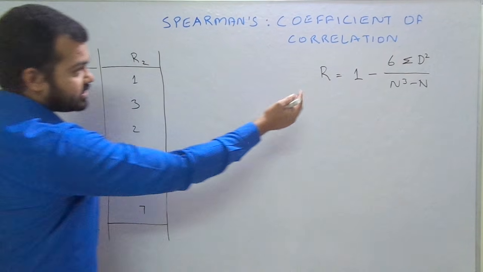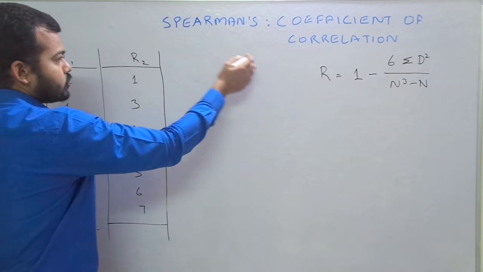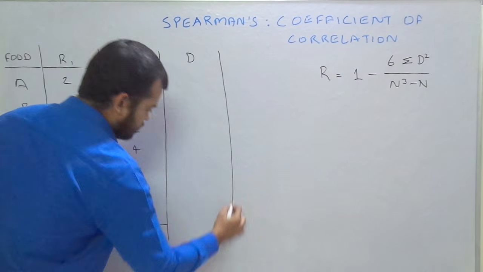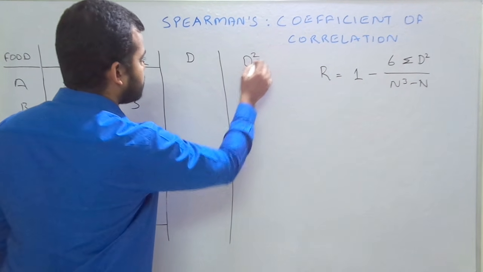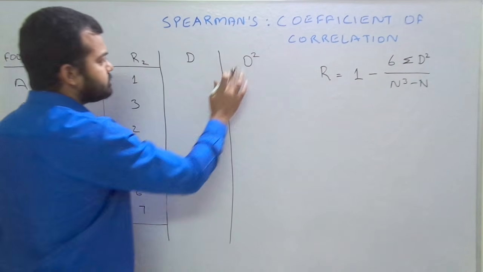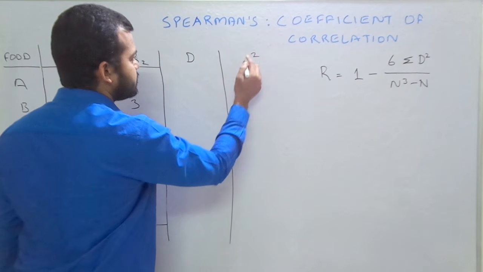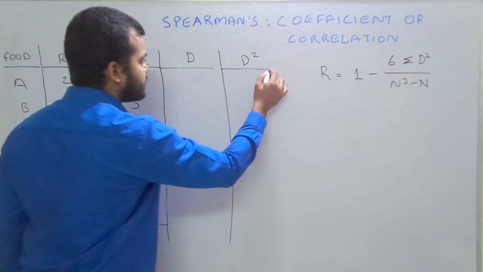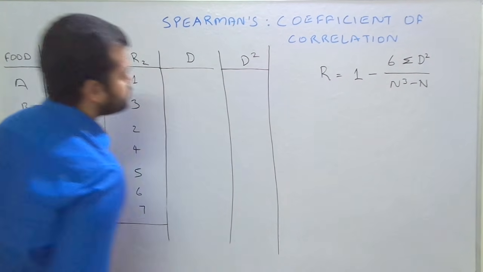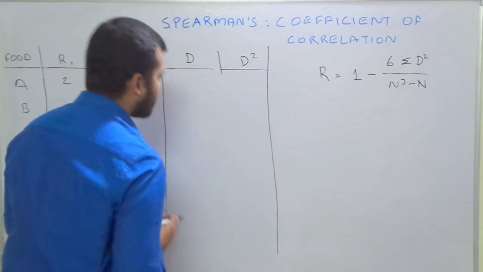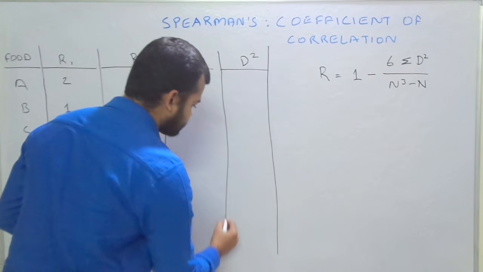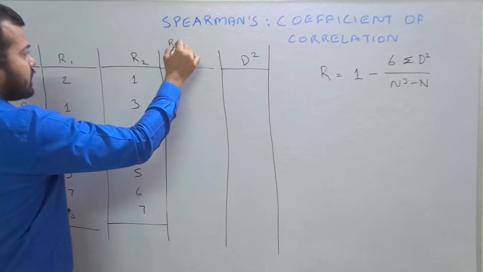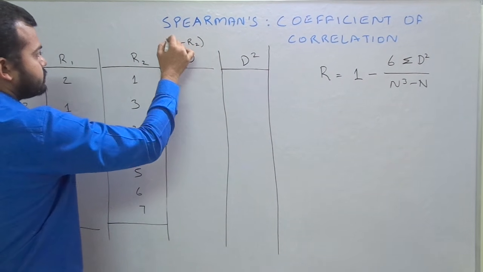So first of all we see the demand of the formula. In order to find D square, first we'll find a D column. So here we find the first column, that is D. D means difference. So we can say that it is the difference between R1 and R2. Simply this one is R1 minus R2.